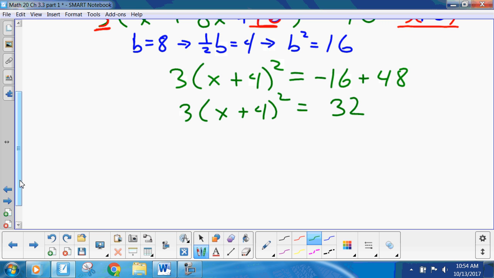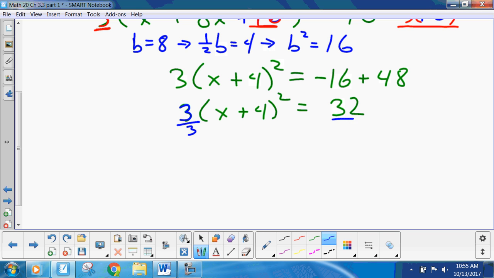Now, what do we got? Now this is starting to look like what we had before. I just want to point out we've got times 3 here. That's screwing everything up. How do we get rid of times 3?